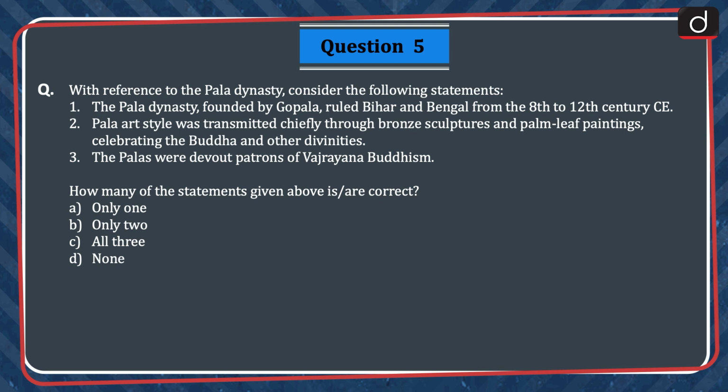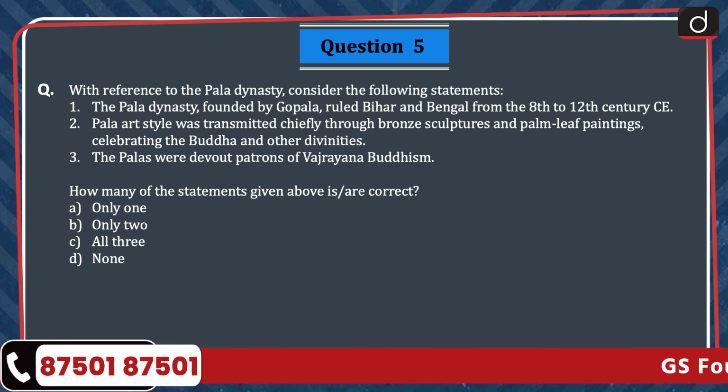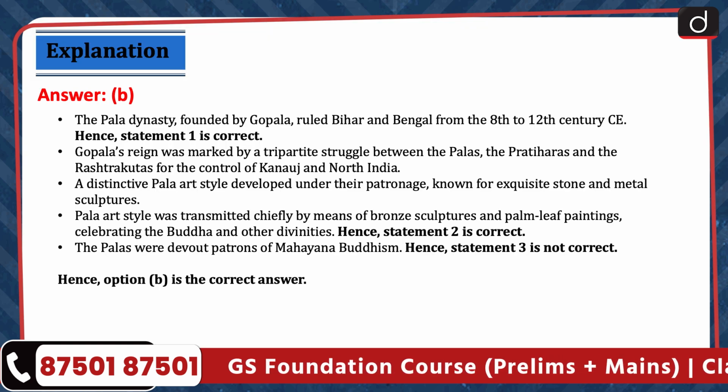Question 5. With reference to the Pala dynasty, consider the following statements. 1. The Pala dynasty founded by Gopala ruled Bihar and Bengal from the 8th to 12th century CE. 2. Pala art style was transmitted chiefly through bronze sculptures and palm leaf paintings celebrating the Buddha and other divinities. 3. The Palas were devout patrons of Vajrayana Buddhism. How many of the statements given above are correct? A. Only 1, B. Only 2, C. All 3 and D. None. The correct answer is option B.